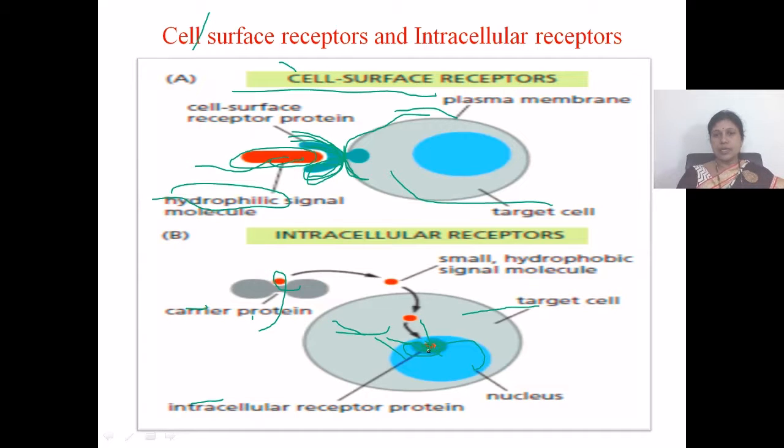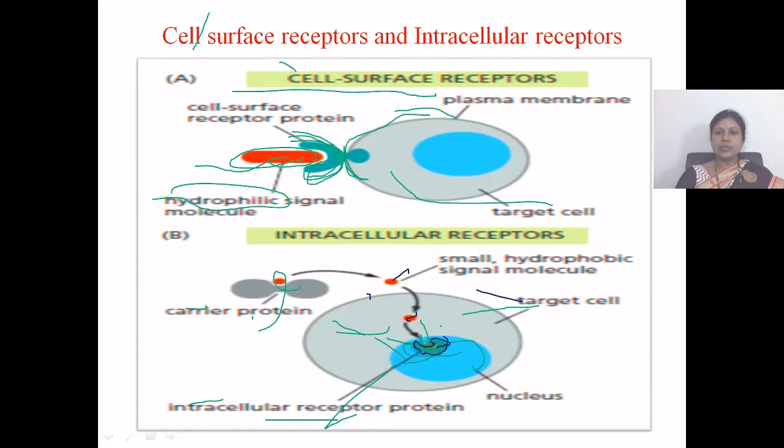So these receptors are present inside the cell or nucleoplasm. In this image we can see that this hydrophobic signal molecule binds to the receptor which is present in the nucleoplasm.